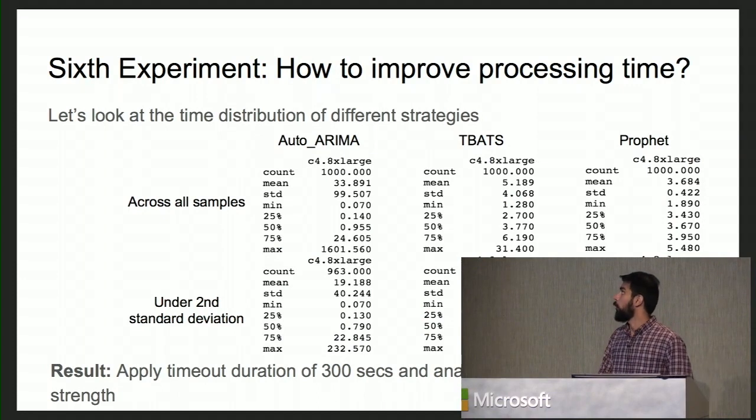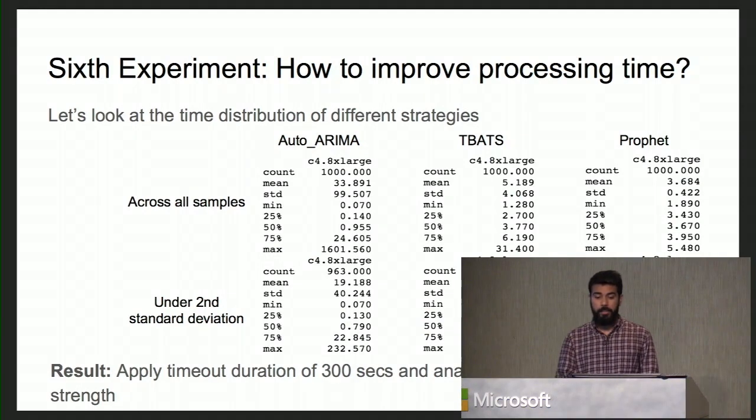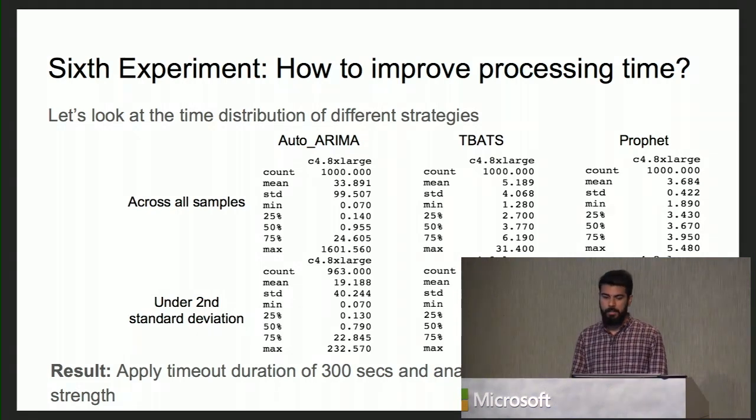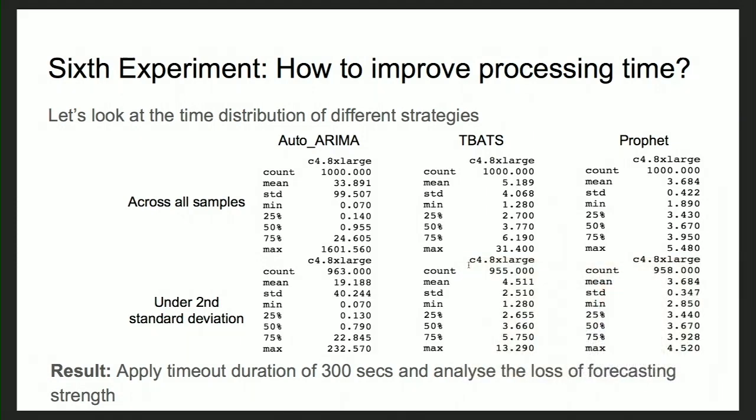So just forget about auto-ARIMA for a minute and look at TBATS and Prophet. We can see the mean forecasting time for TBATS, all the timings are in seconds, is just 5 seconds. For Prophet, the mean is around just 3 seconds. And the max for TBATS is 31, and Prophet is just 5 seconds.